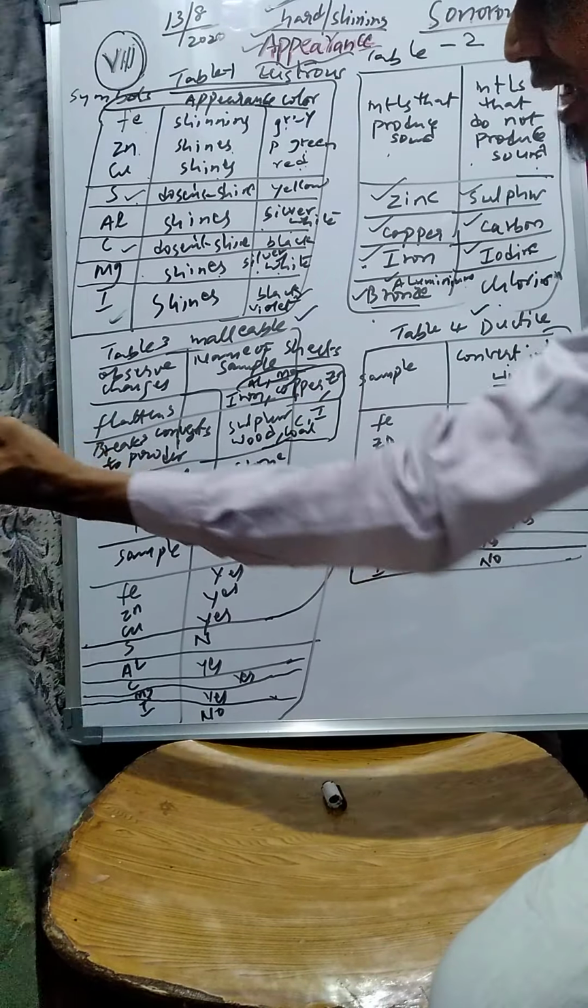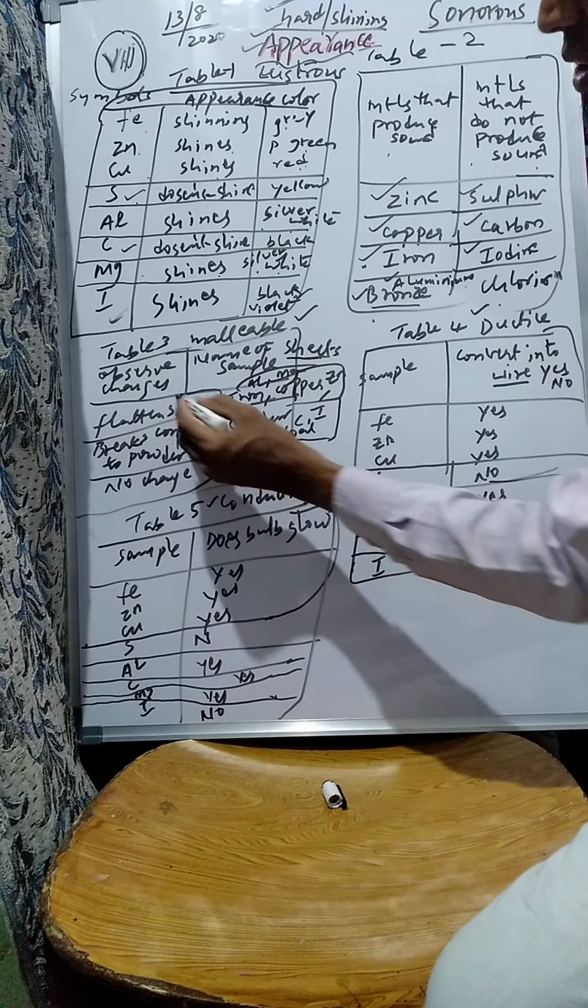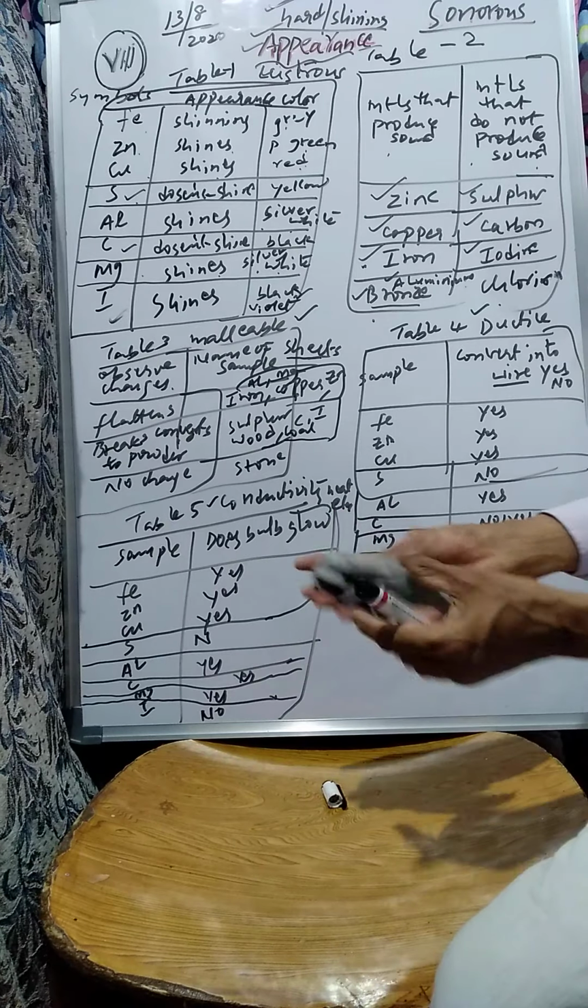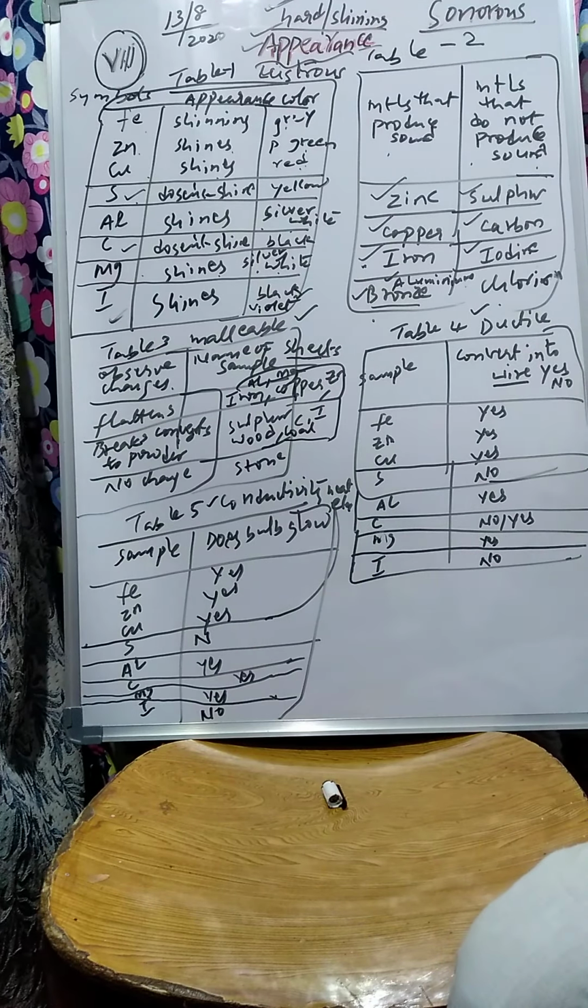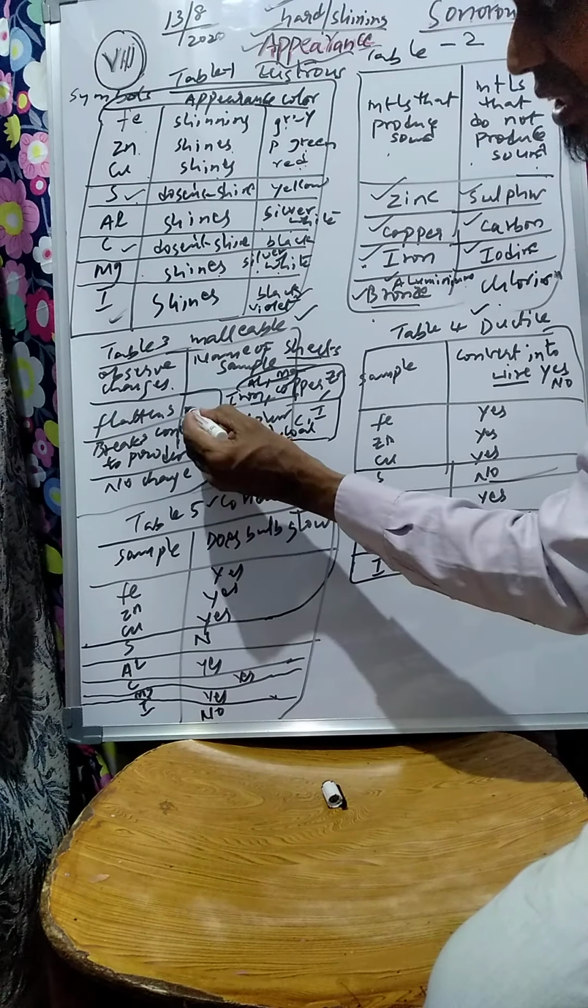Now table 3, malleable. Malleable is the property of whether it can be drawn into sheets. Now see, you observe the changes. Like taking a hammer, you hit on them, and it becomes a flat piece. That is malleability. So take the material and see whether it flattens or not.